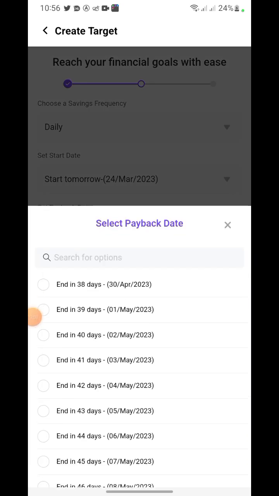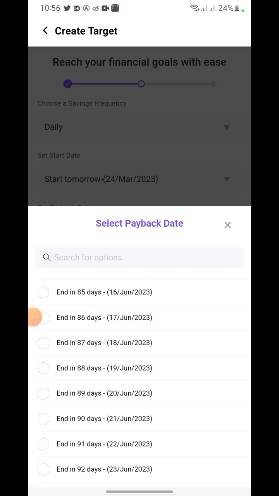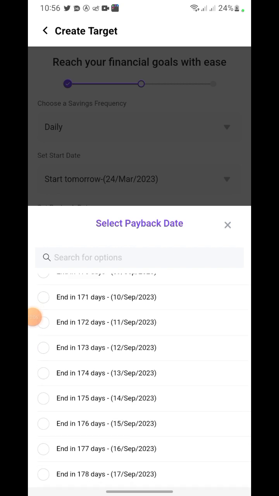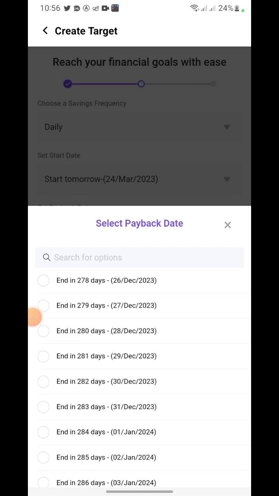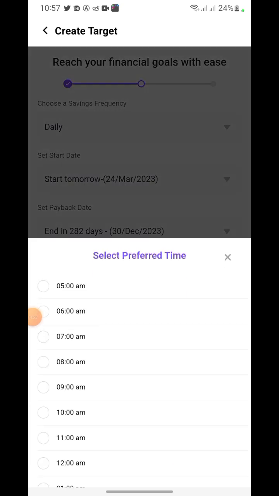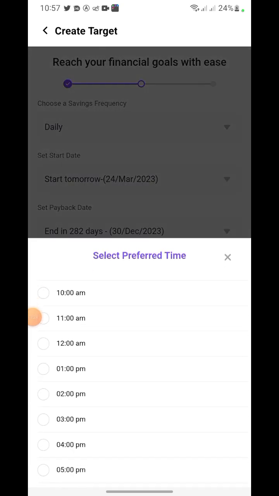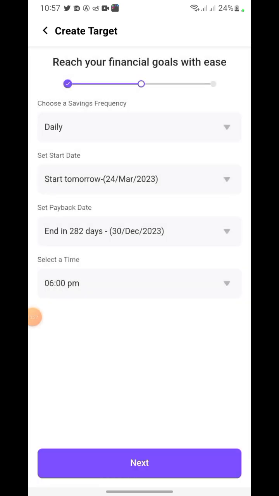All right, so I'm going to go to December. This is May, June, July, September, October, November, December. So I'm going to do December 30th. All right, so December 30th, what time do I want the money to be paid into the target? I want the money to be paid into the target every 6 p.m. in the evening. So that's what I want, 6 p.m. in the evening. I'm going to click next.